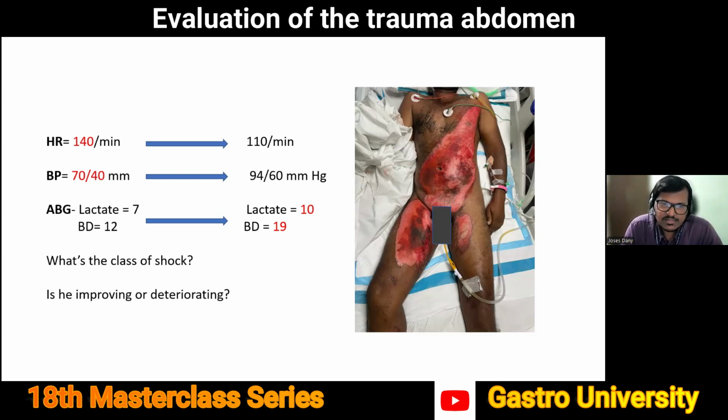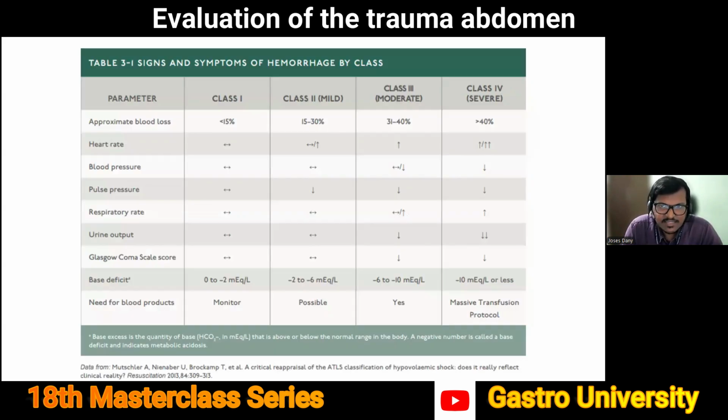The question to everybody is, what is the class of the shock? And is he actually improving or is he deteriorating? Again, ATLS has the answer. It has given us a classification of shock based on the amount of blood loss. I'm not going into the details of this table. We are all aware of it. Most of it is not numerically quoted.